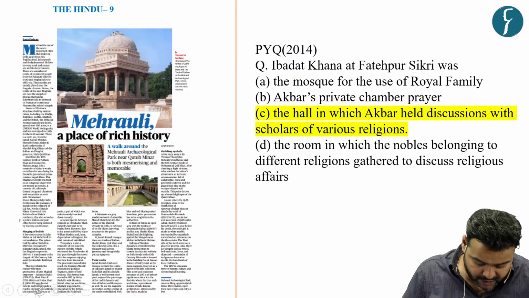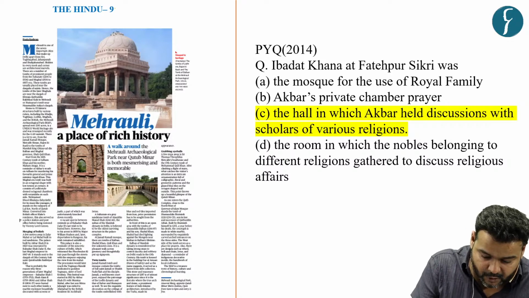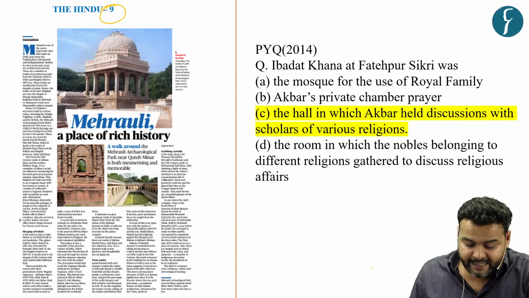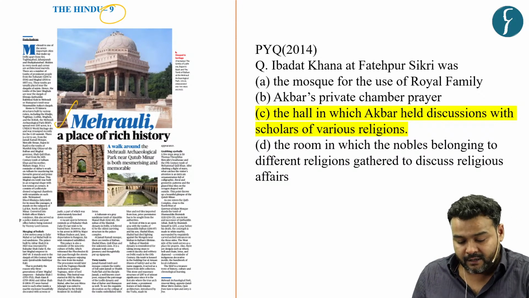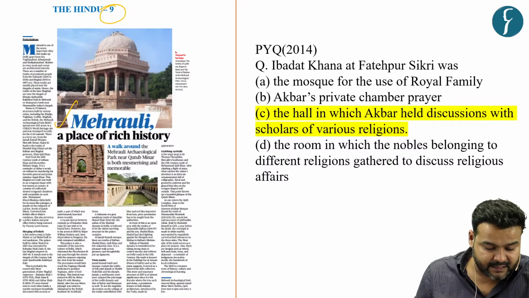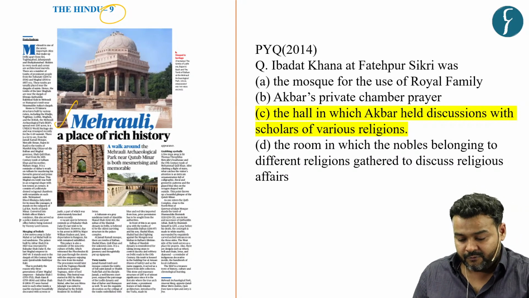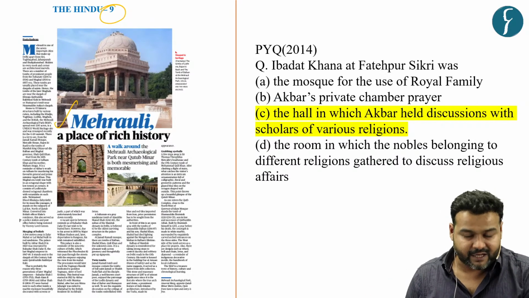The next question is based on this featured article, which is from page number 9 of The Hindu newspaper. It is about the Mehrauli Complex, and the Mehrauli Complex is one of the 7 cities which together comprise the present day Union Territory of Delhi.